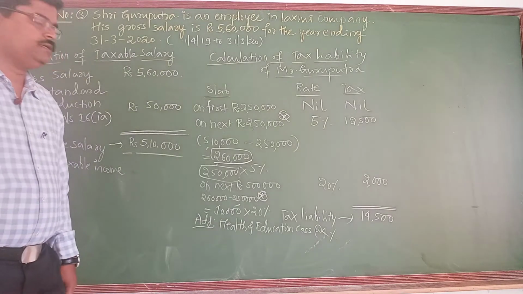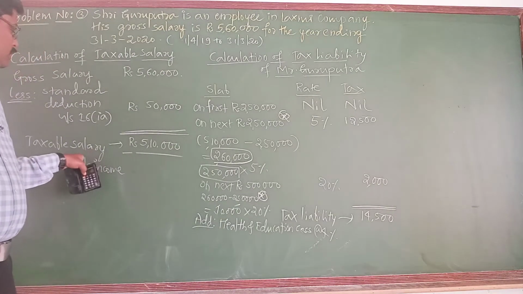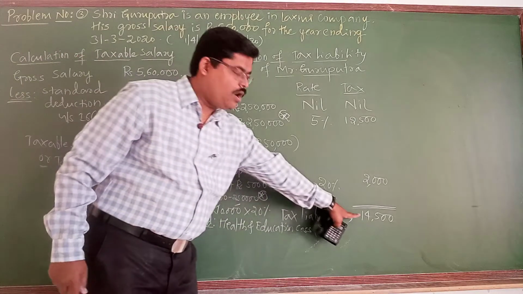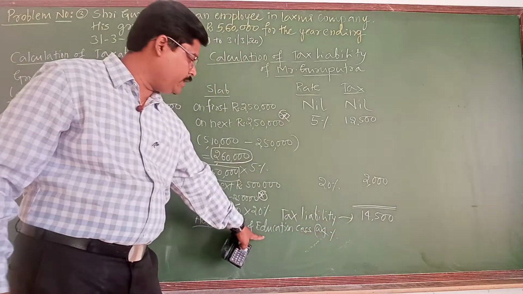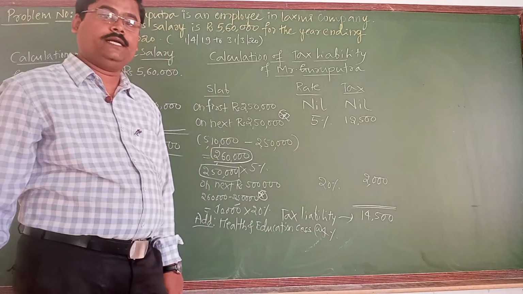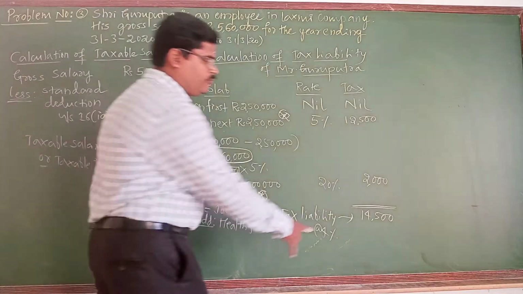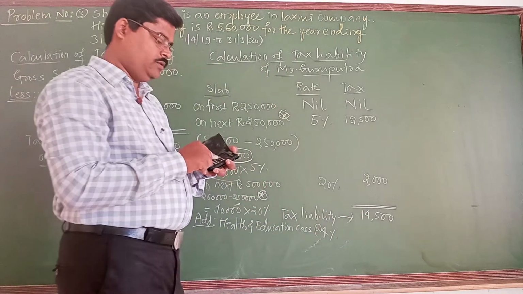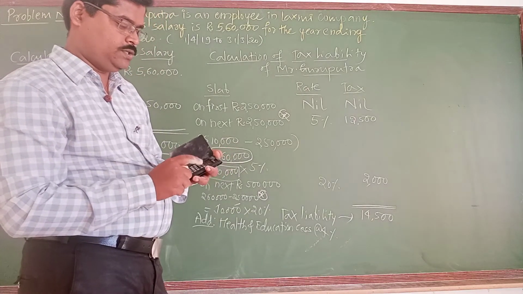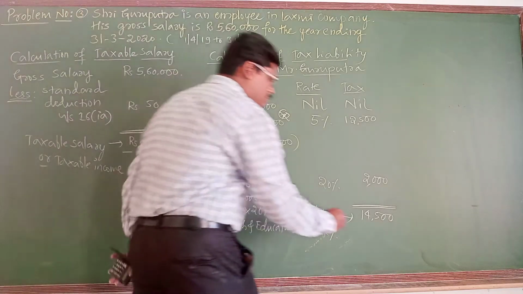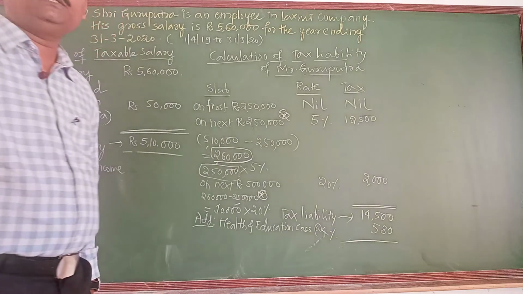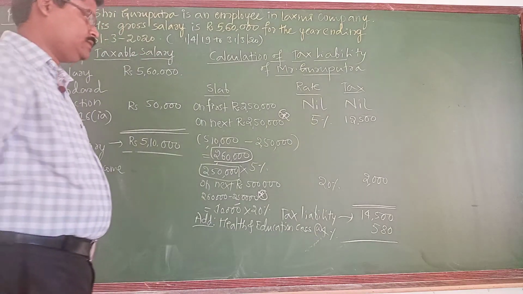Health and education cess I have to pay when my taxable income exceeds rupees 5 lakh. That is why on 14,500 I have to pay health and education cess at the rate of 4%. So on 14,500, calculate 14,500 into 4% will be 580 rupees. That is nothing but the health and education cess.